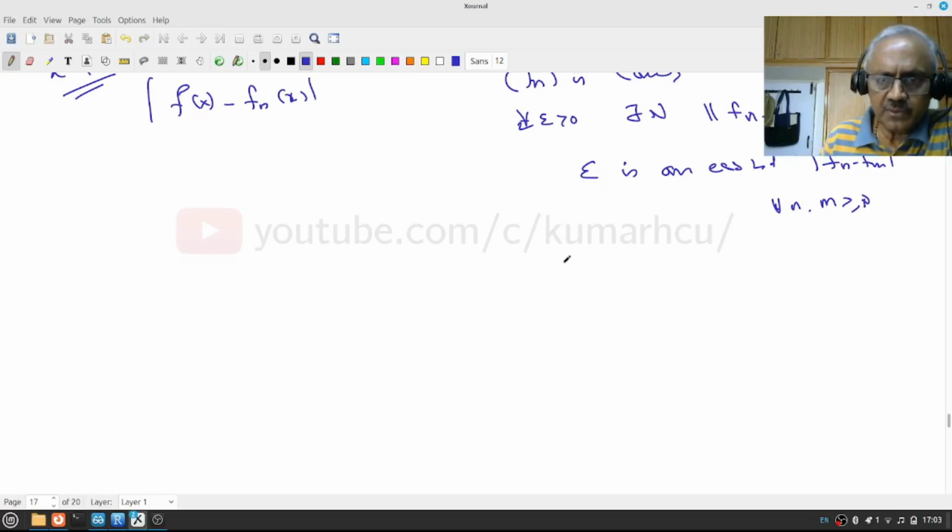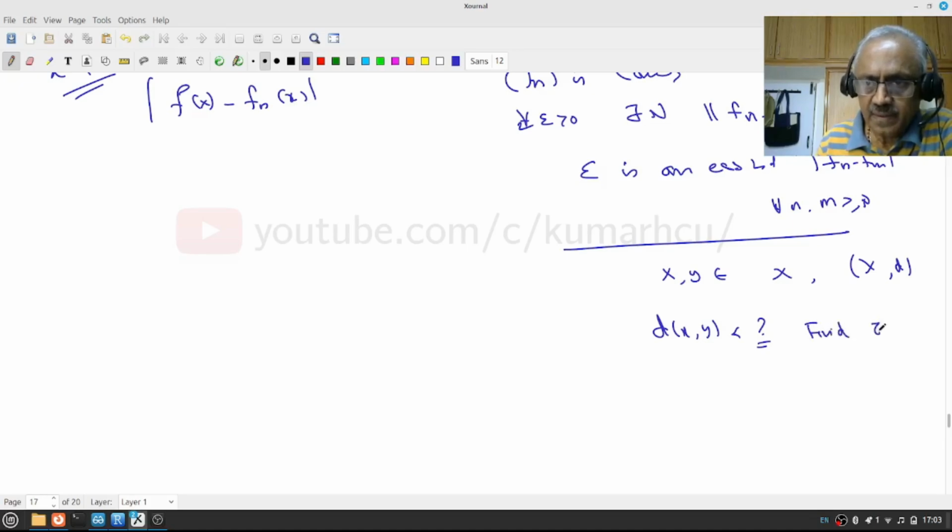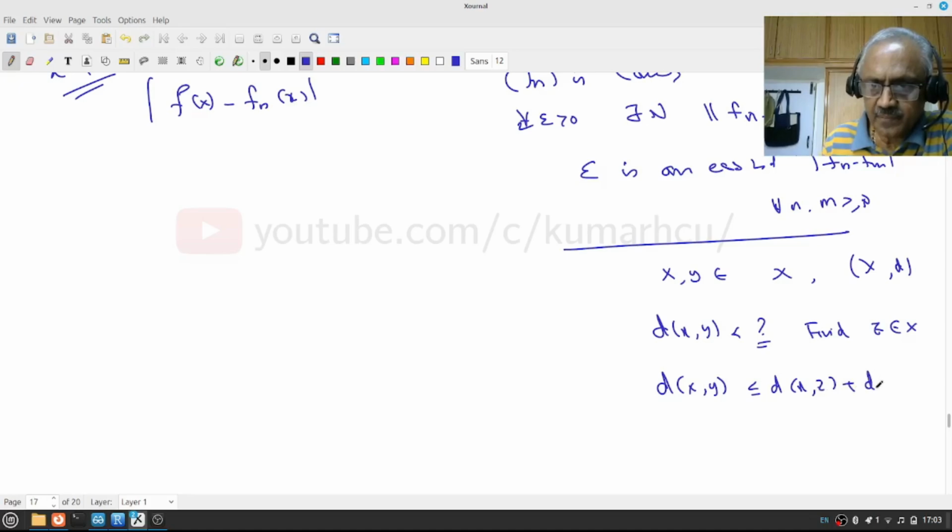This is where you use the curry leaf trick. Let us look at the triangle inequality. It says if x and y are in X, where X is a metric space, and I want to show the distance between x and y is less than something, I want a good estimate. What it says is find any z in X such that the distance between x and y is less than or equal to the sum of the distances through z. This is true for every z, so that this becomes small.